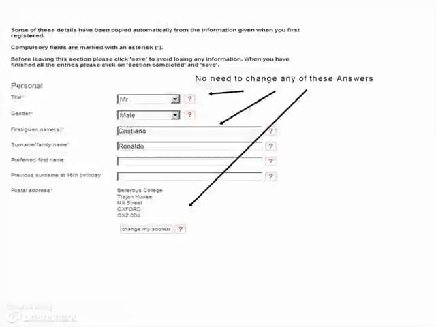Hi, this is my video from Bellaby's Business Foundation giving you advice on how you complete the personal details section.